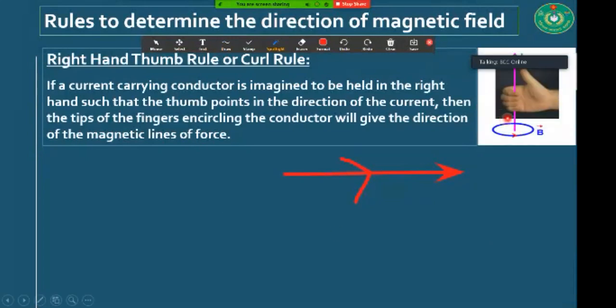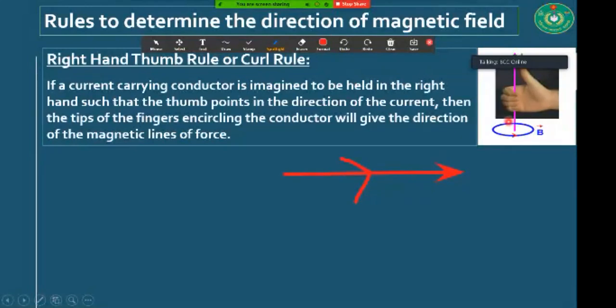Yes, this is the figure, and with this figure you will be able to know about the direction of magnetic field and the procedure to determine the direction of magnetic field. Yes, this is the direction of magnetic field, and you know it very well. The direction of magnetic fields is of two types: anti-clockwise or clockwise.